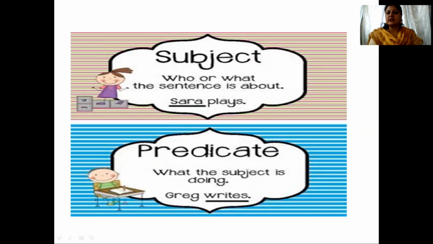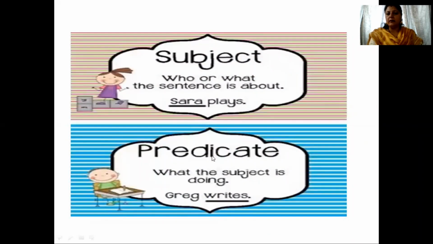Similarly, for a sentence to be complete, it has to have a subject and a predicate. Now, the subject tells us who or what the sentence is about. For example, Sarah plays. In this sentence, we are talking about whom? Sarah. And what does Sarah do? She plays. So Sarah is the subject and plays is the predicate.